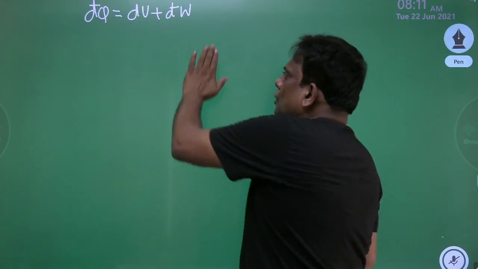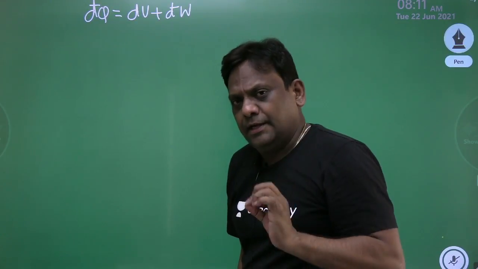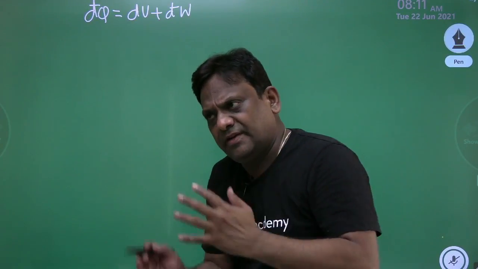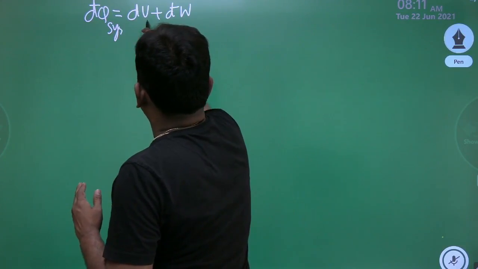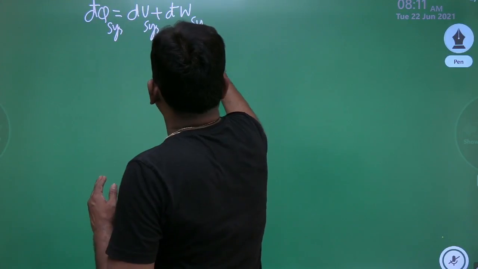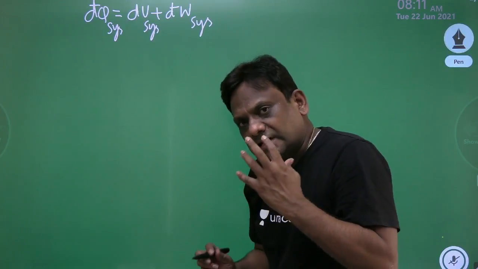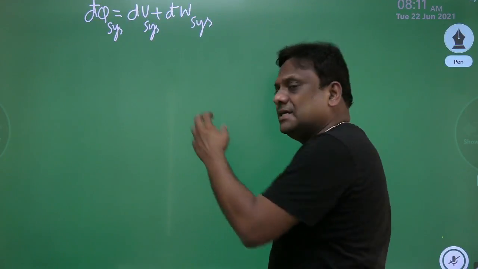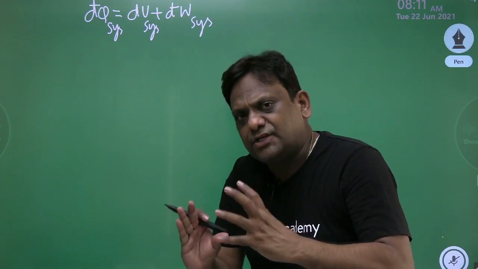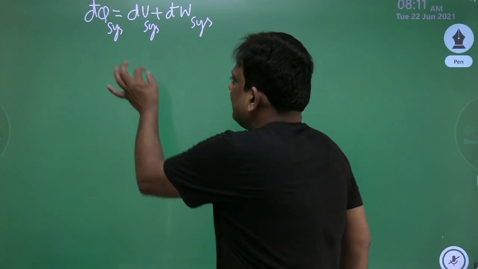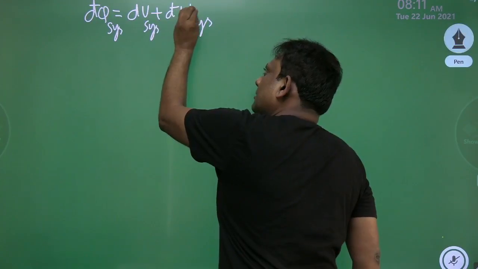Now, these are all terms associated with the system. So, let me be specific in order to avoid confusion between system and surroundings. So, let me write this as system. Even if you do not write system, there is no harm, but it gives clarity. Suddenly I'll be introducing in this equation certain parameters associated with surroundings. Therefore, in order to distinguish between these two clearly, I wrote specifically system heat transfer, the change of internal energy for the system, and the work developed by the system.